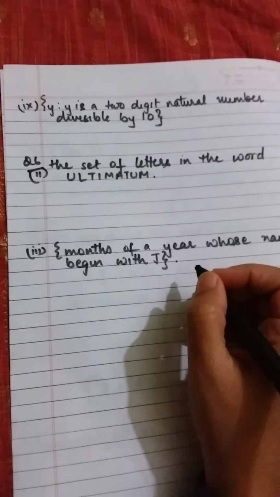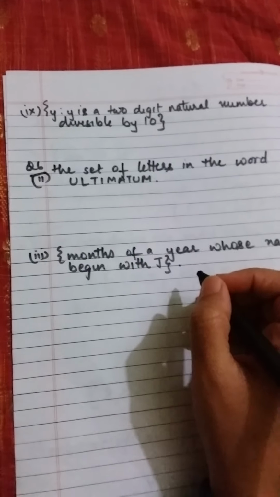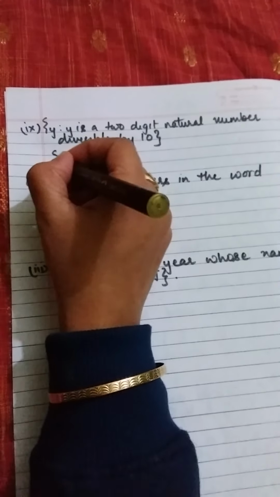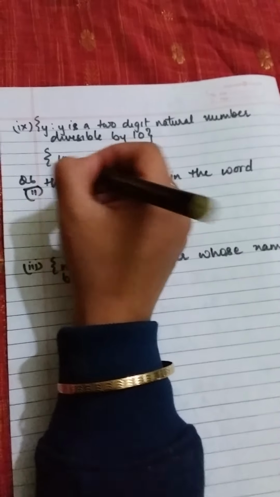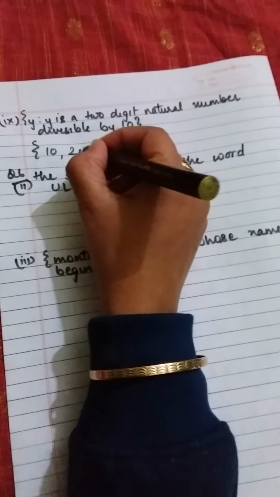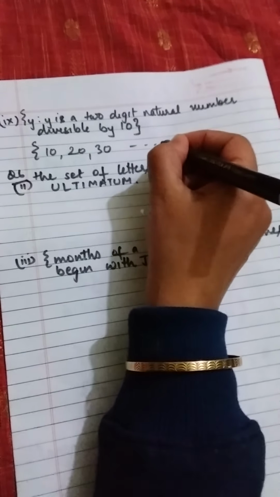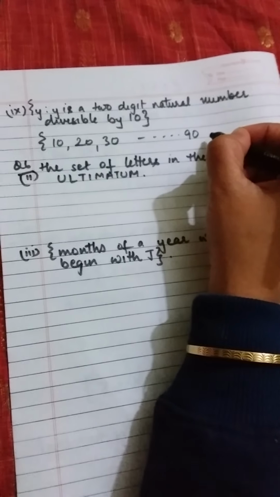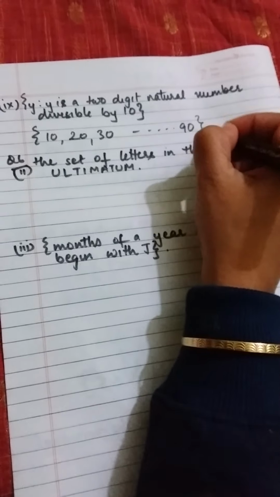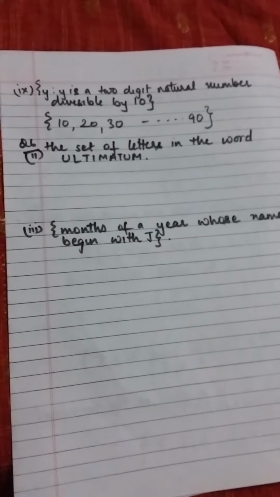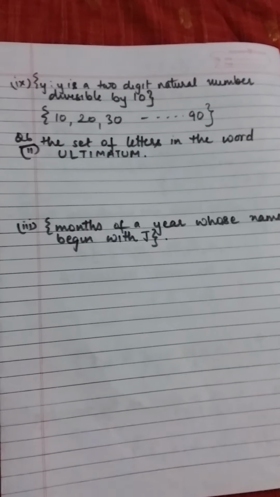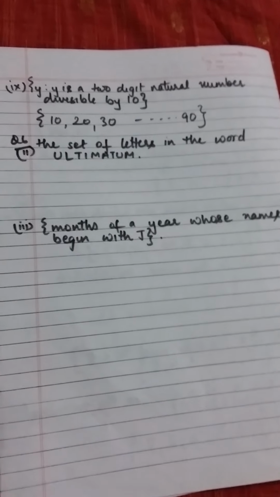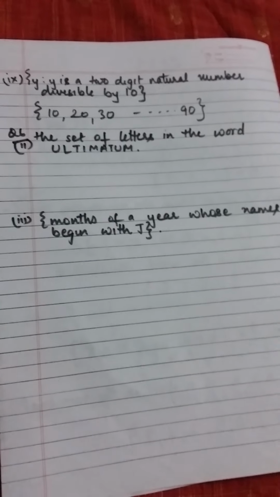Now let's come to the next part. They're saying y, and what is y? Y is a two-digit natural number divisible by 10. So what are the numbers divisible by 10? 10 is a two-digit number. So 10, 20, 30 till 90. Once we write 100, it is not a two-digit number, it's a three-digit number. So my set will end at 90.